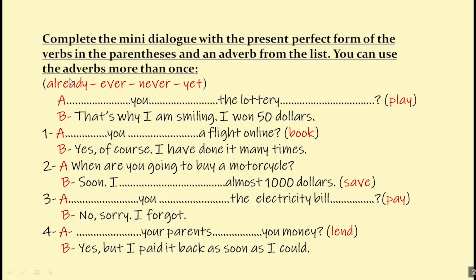But you need to use one of these adverbs in the list. So you're going to decide if you're going to use already, or ever, or never, or yet. And you have the verbs here, and you have to put these verbs in the present perfect. That's what you need to do. I'll give you some time to write down your answers. You need to grab a pen and a piece of paper. And then in a few seconds, I'm going to show you the correct answers. You need to pause the screen, of course.